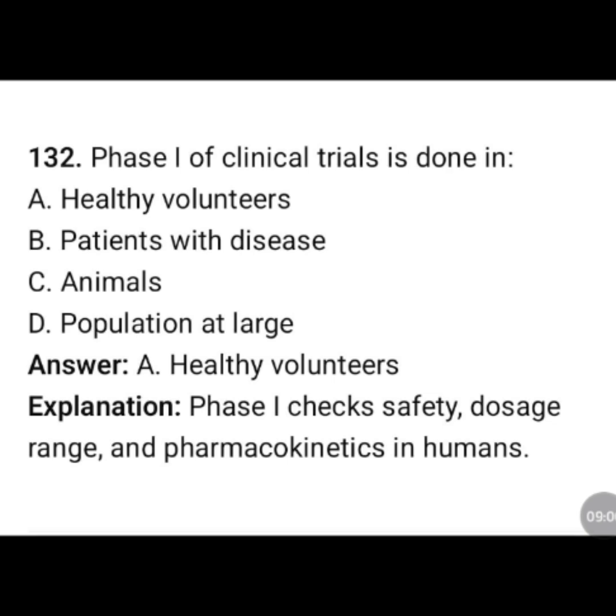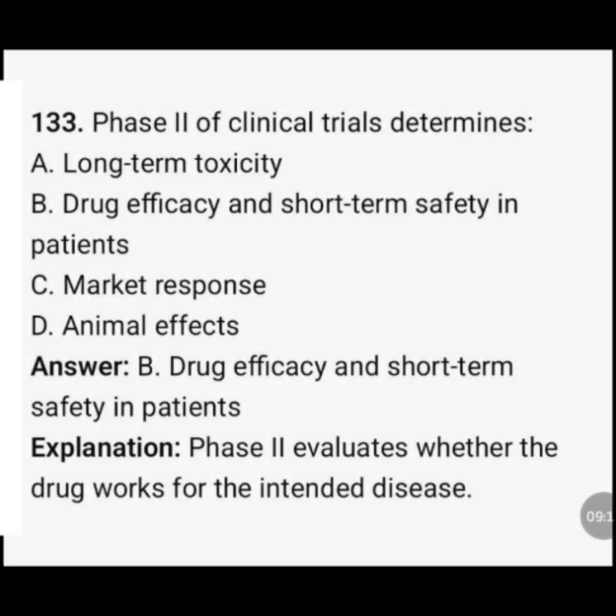Phase 1 of clinical trials is done in healthy volunteers, patients with disease, animals, population at large. The correct answer is option A, healthy volunteers. Phase 1 checks safety, dosage range, and pharmacokinetics in humans.